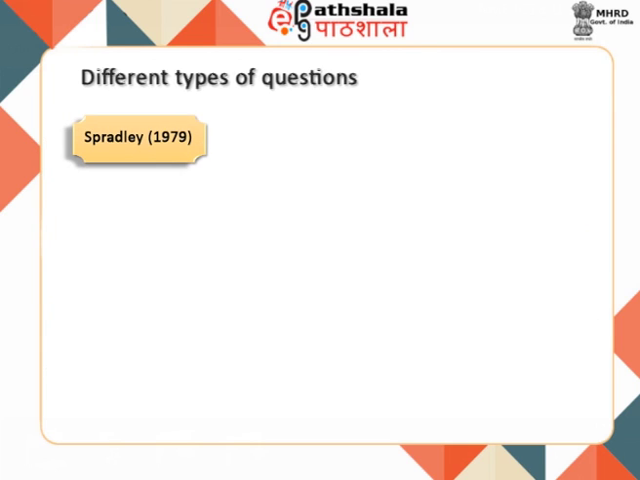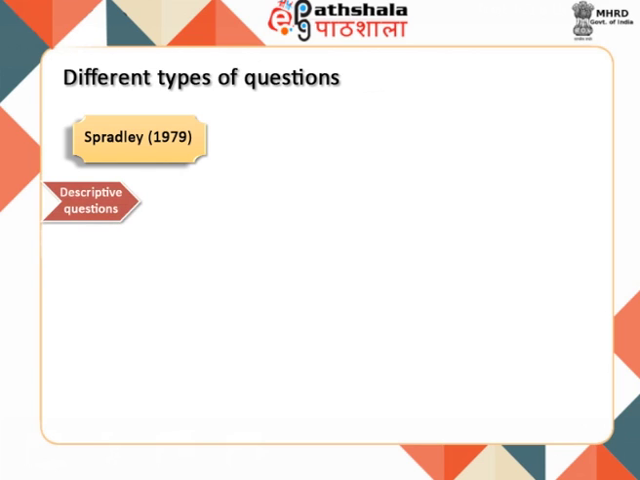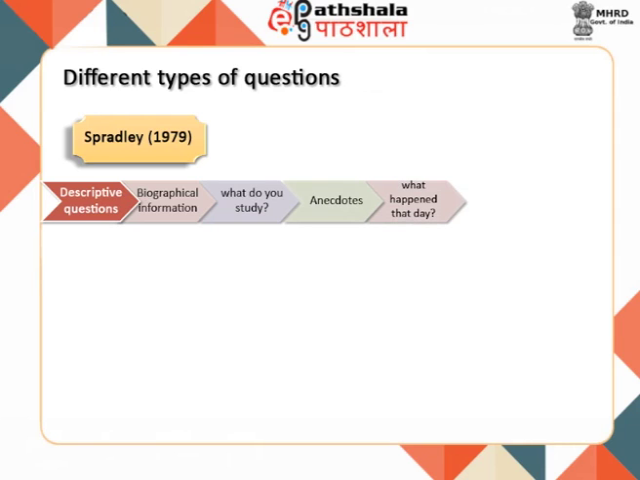Spradley has formulated a guide for four different types of questions. Descriptive questions. Descriptive questions prompt the interviewee to provide a general account of what happened. That is, they elicit biographical information. Example, what do you study? Anecdotes. Example, what happened that day? And life histories. Example, how is your family?